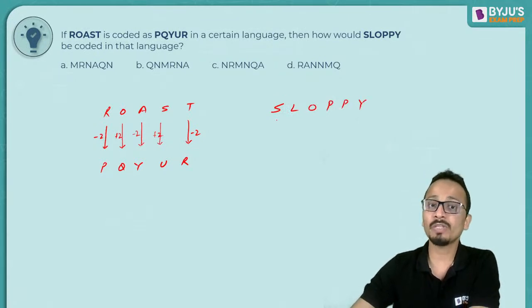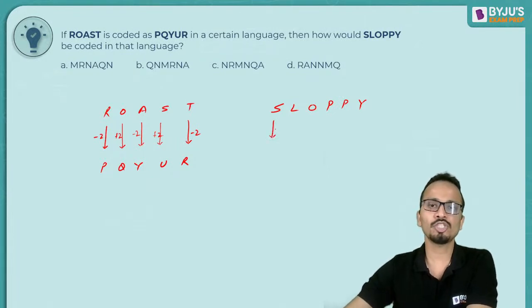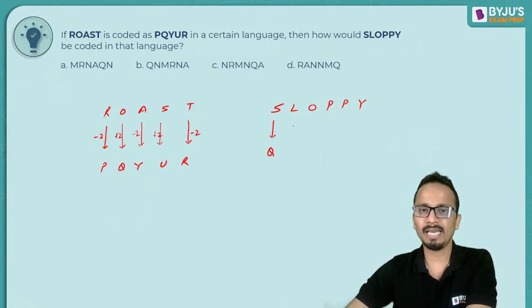SLOPPY. I'll start with -2. S is 19, 19 -2 is 17, Q. L +2, N. So QN.